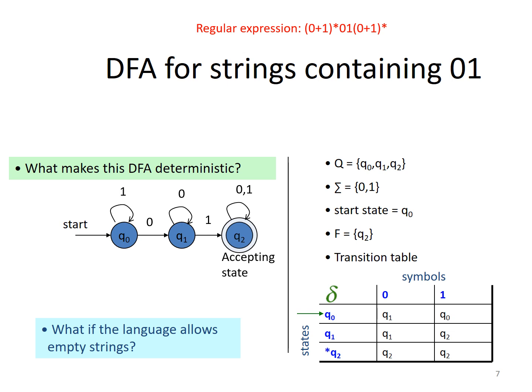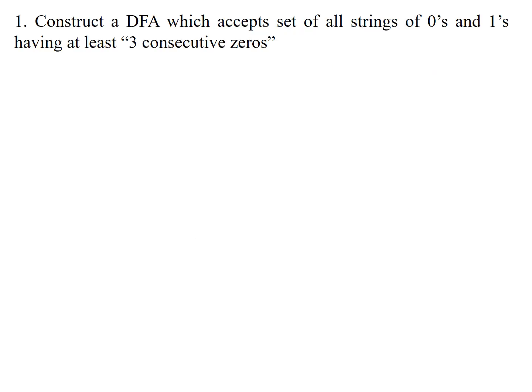The language accepted by this DFA is (0+1)*. The plus indicates that it accepts any number of zeros and ones, followed by a string containing 01, and followed by any number of zeros or ones, including epsilon. That means epsilon here is not represented in terms of this DFA. Let us move to the next, more complicated problem.